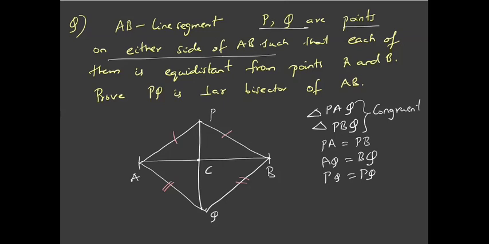So if these two triangles are congruent, then angle APQ will be equal to angle BPQ because they are the corresponding angles. And angle AQP is also equal to angle BQP. Is this clear? Yes.